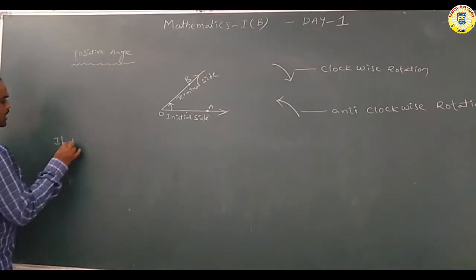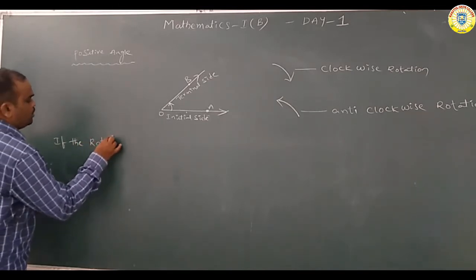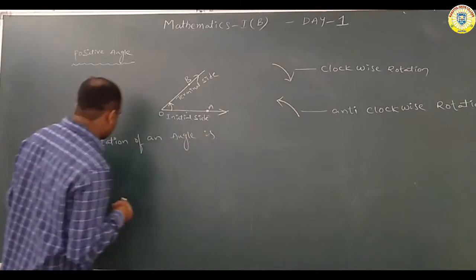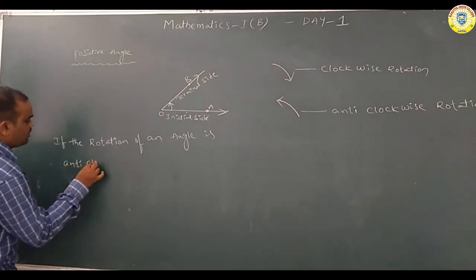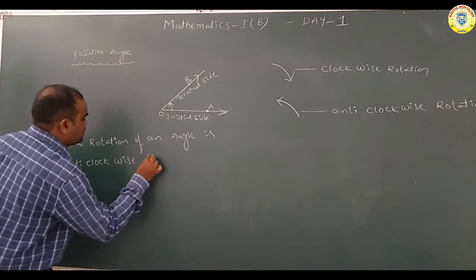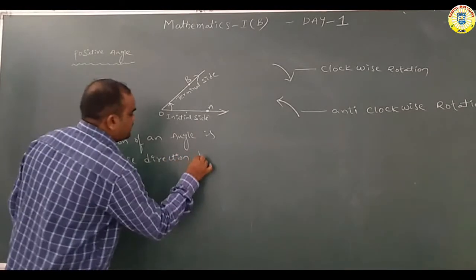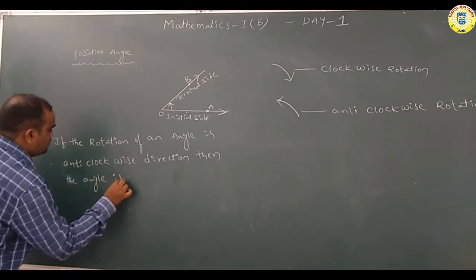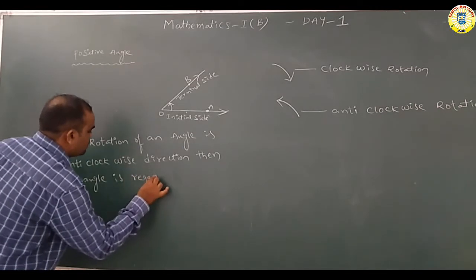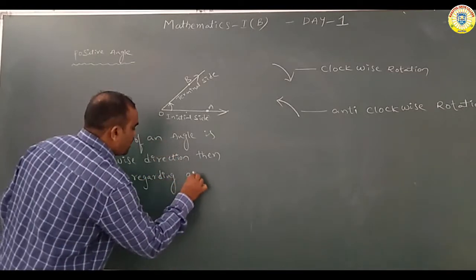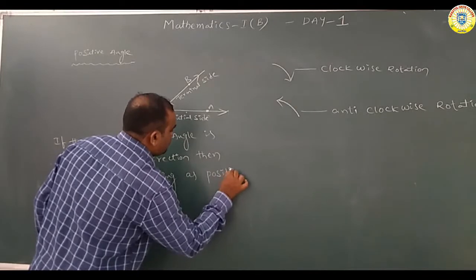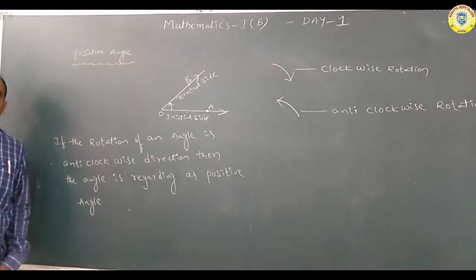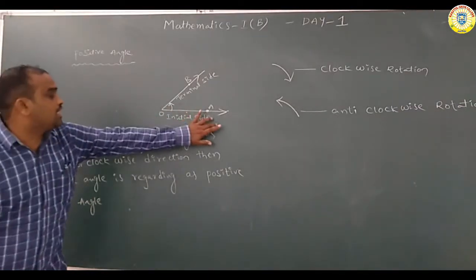So here we are writing: if the rotation of an angle is in the anti-clockwise direction, then the angle is regarded as a positive angle. Again, see here, there is the initial side and the terminal side.